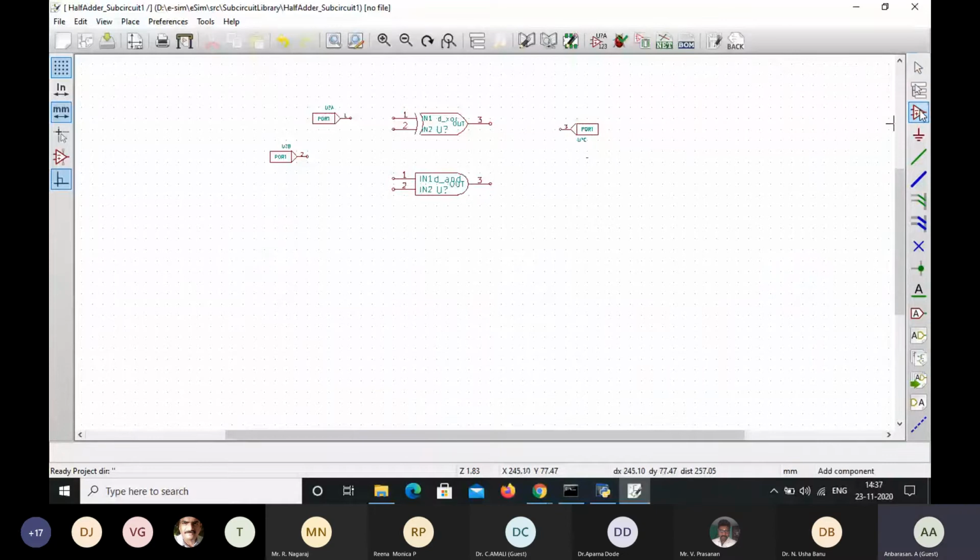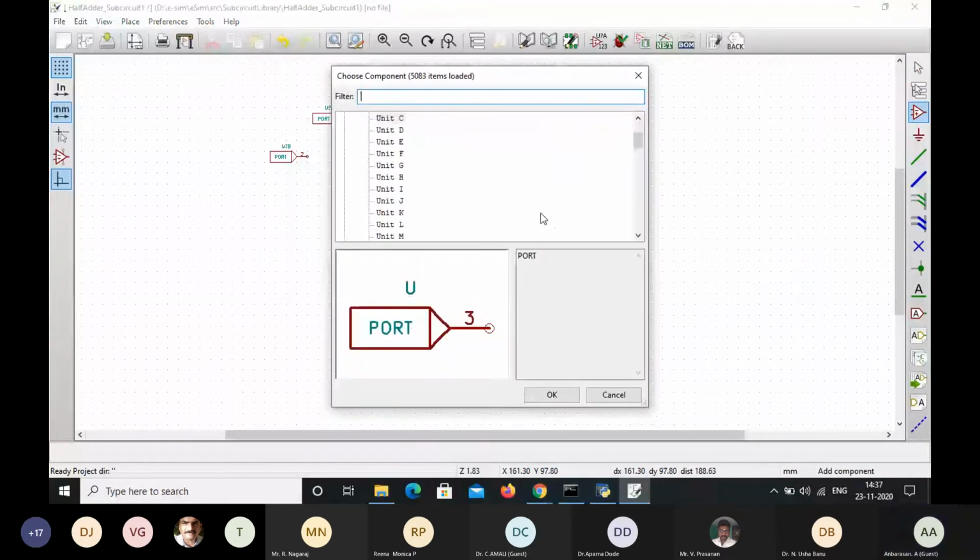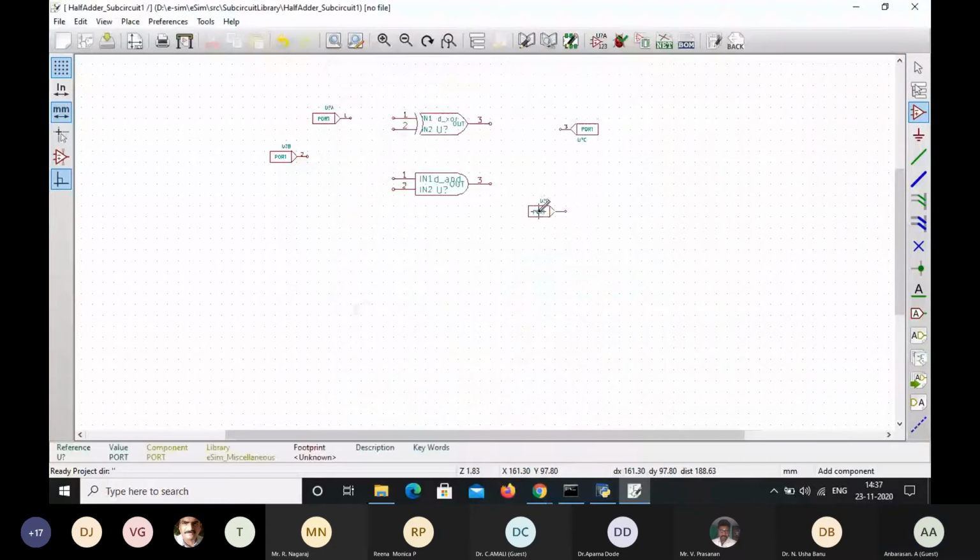And next, I'm going to place the component for output port, that is D, terminal 4. Again, I'm going to rotate and then place over.